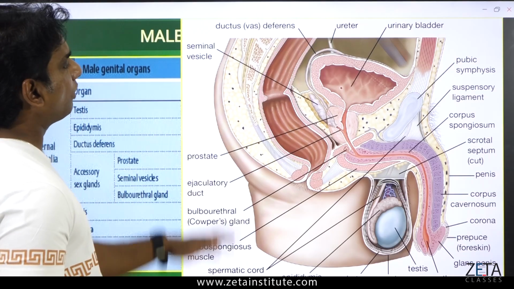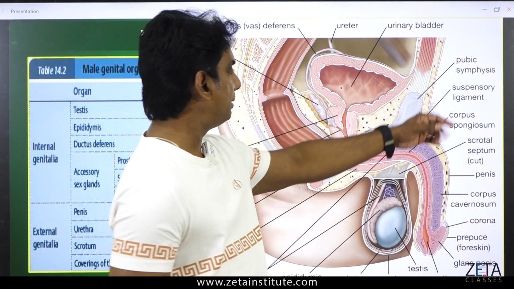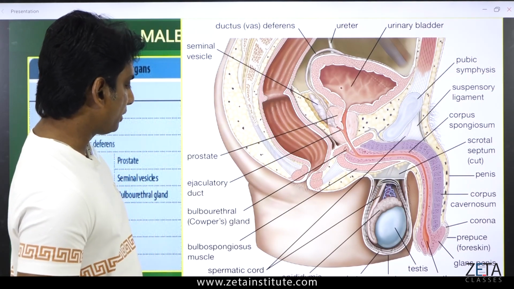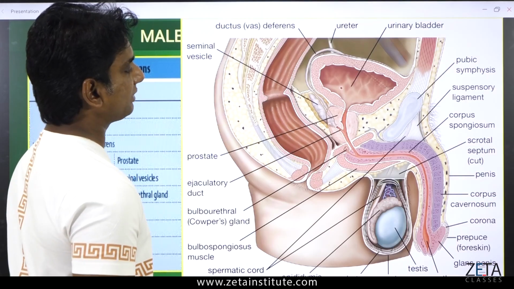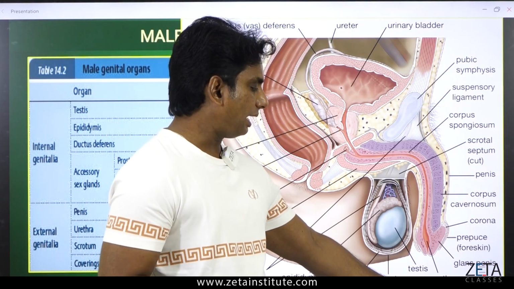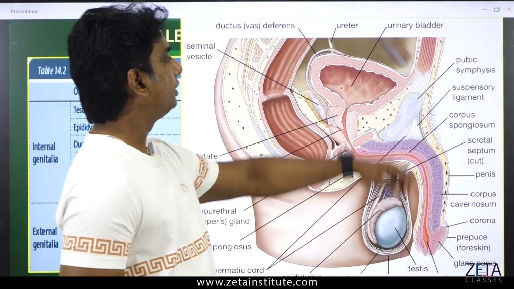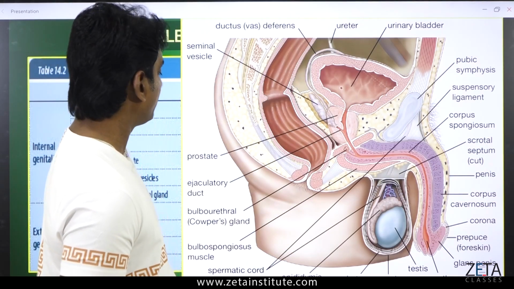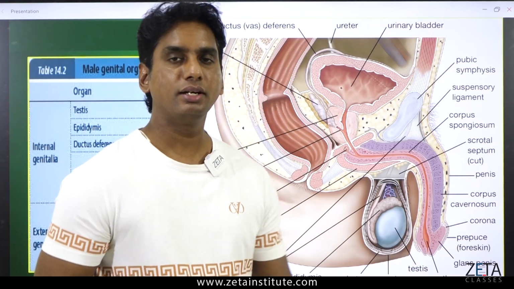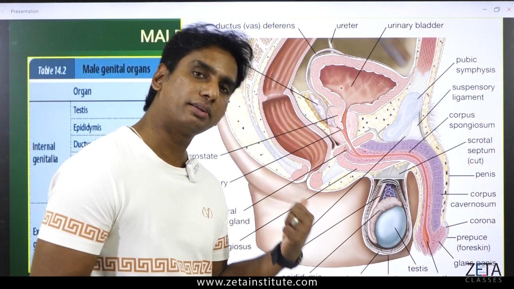We can definitely avoid ureter, urinary bladder, suspensory ligament, pubic symphysis, and a little bit of things coming from the urinary system. That is not the urethra, but definitely I have to mention the urethra over here. Otherwise we can remove ureter, urinary bladder and all those things because they are coming from which system? Excretory system. So when the excretory system chapter comes, I will deal more with these parts.